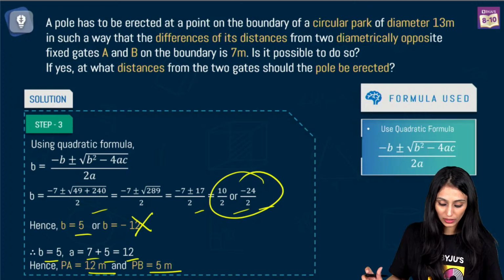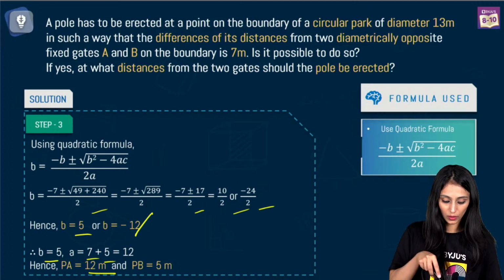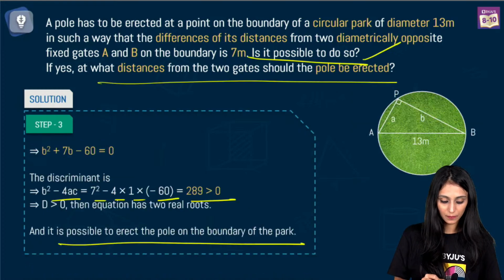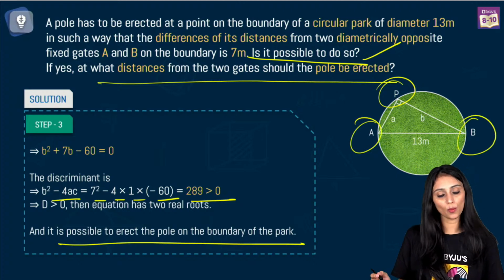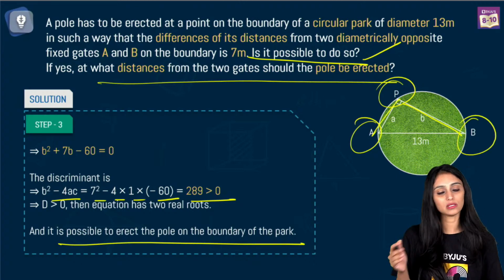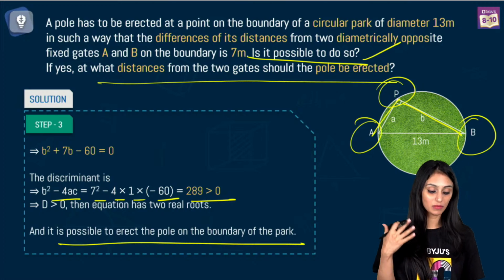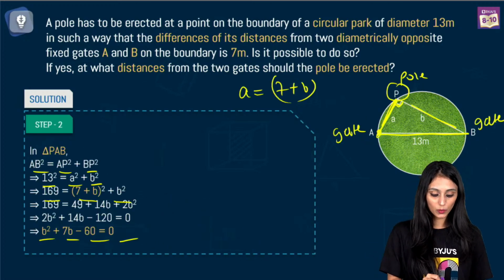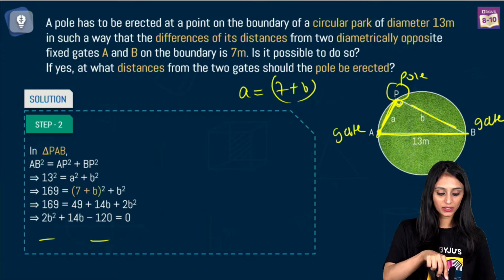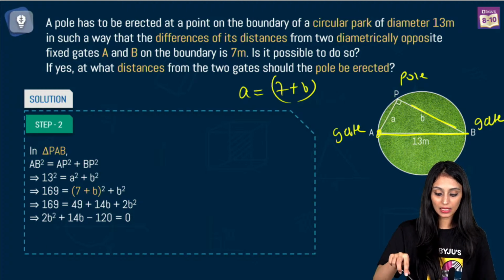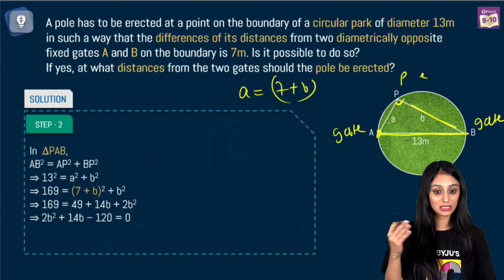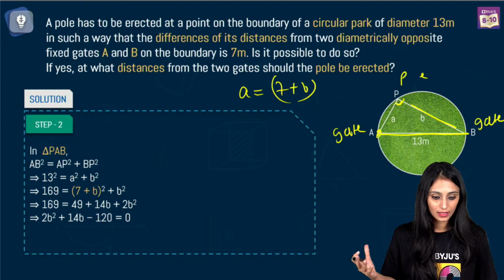Okay, let's take a look here. What we are doing here is, we're talking about this pole, right? And these are the two diametrically opposite fixed gates. PA minus PB, it says the difference between them is 7, right? So simply we are using the Pythagoras theorem in this triangle. Why? Because angle in a semicircle is a right angle. It's a semicircle, right?